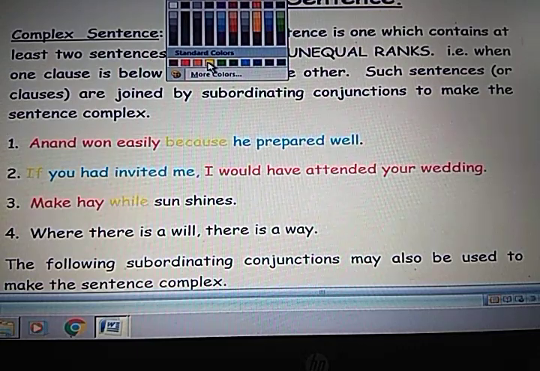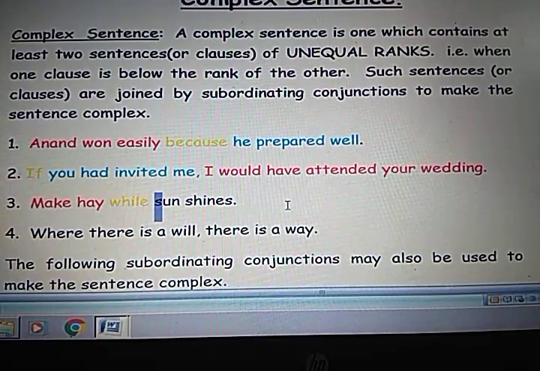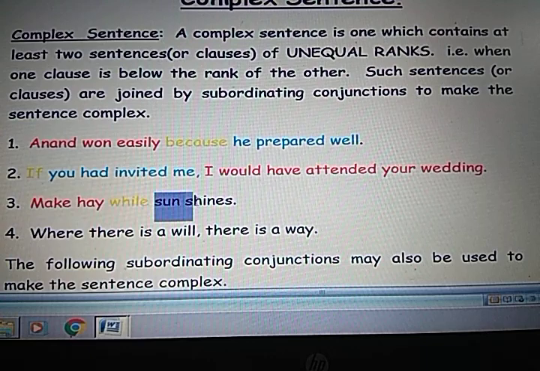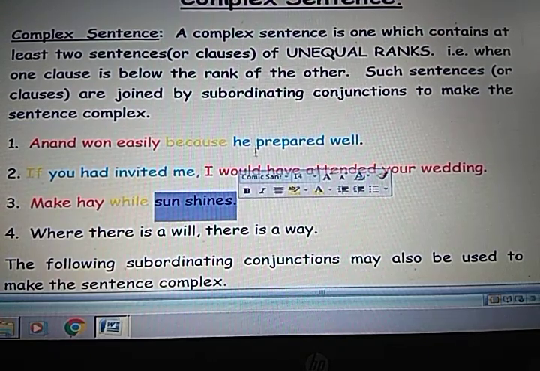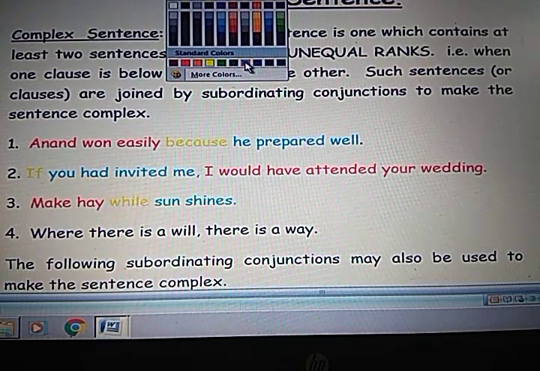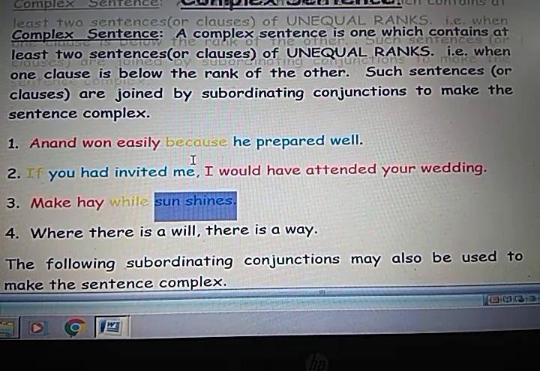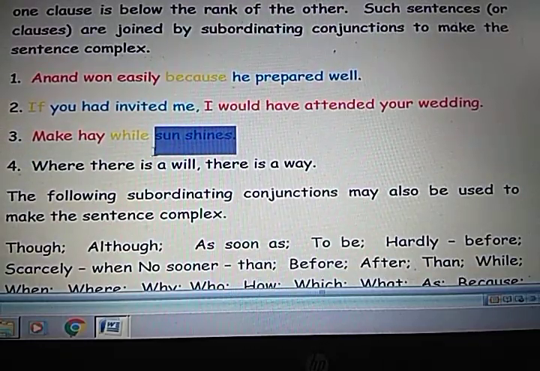So you can exchange: while the sun shines, make hay. Though you exchanged the places of the clauses, the meaning doesn't change.